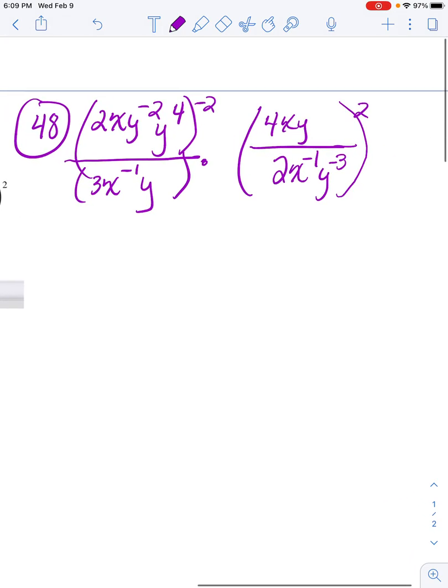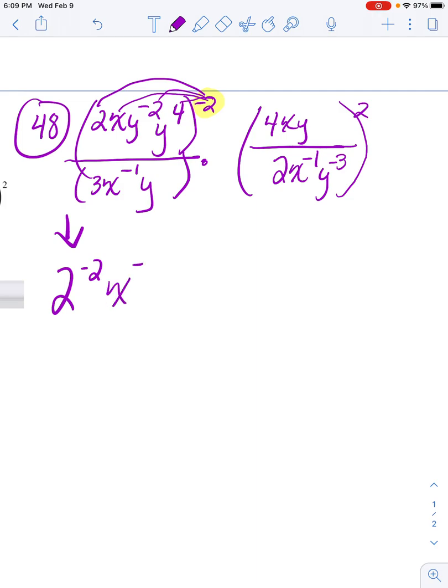So first, remember, we have to start with distributing. So I have a negative 2 out here. I have to distribute that to everything inside. So I have 2 to the negative 2 now. I have x to the negative 2. I have y to the negative 2 times negative 2, which is positive 4. And then y to the 4.